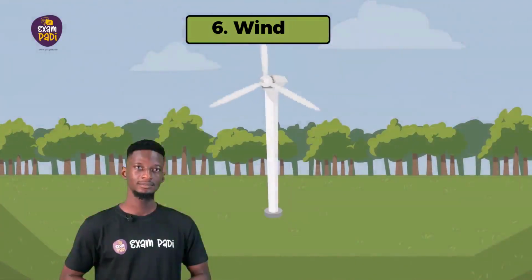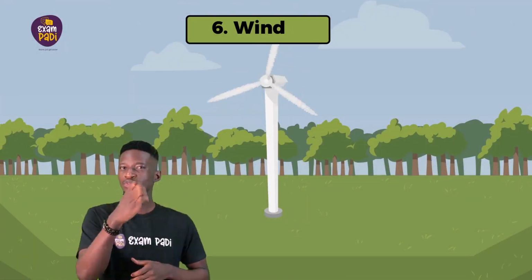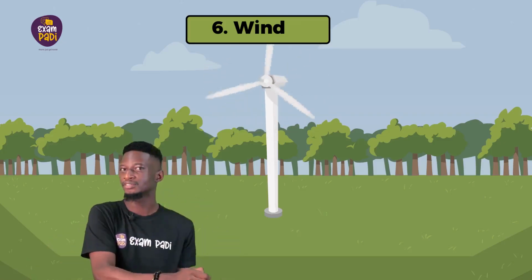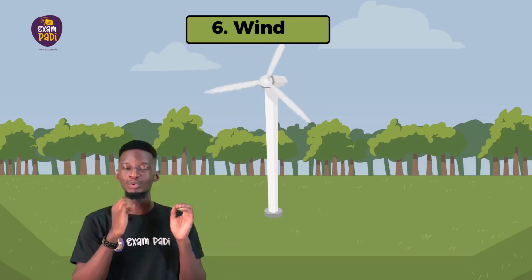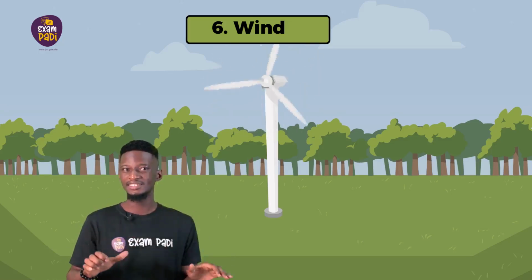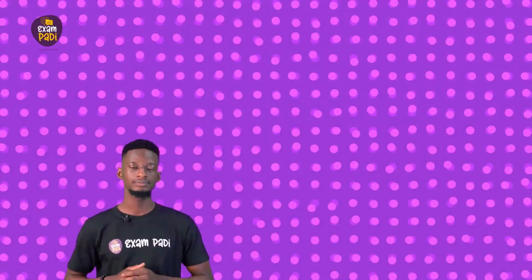6. Wind. This is an energy that can be used to turn engines that do various kinds of work, such as the generation of electricity and grinding of grains in motion. Wind energy is a renewable source of energy that cannot exist without the sun.